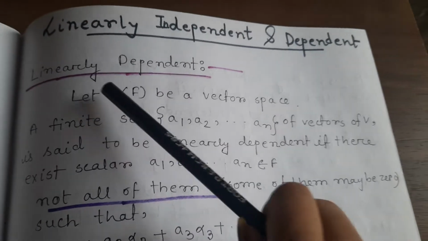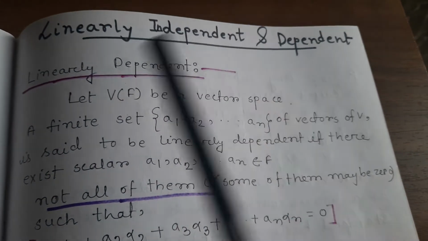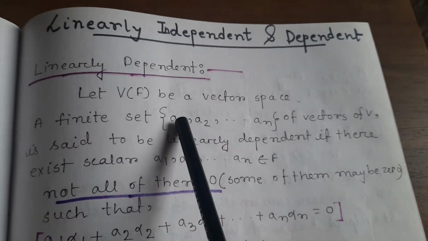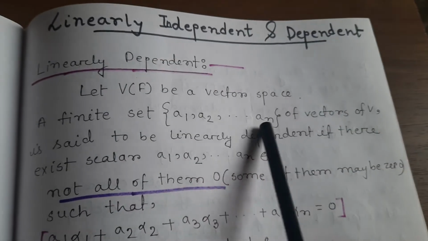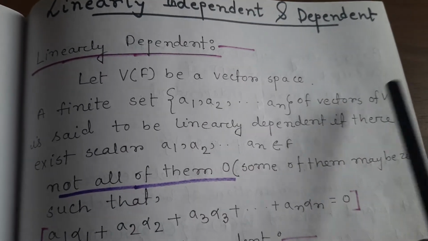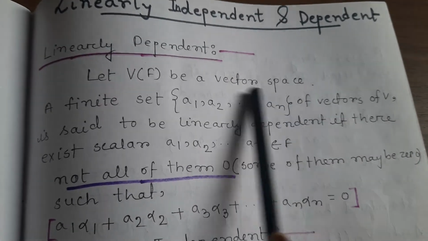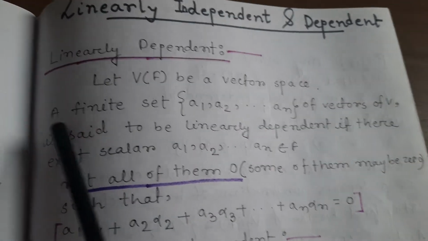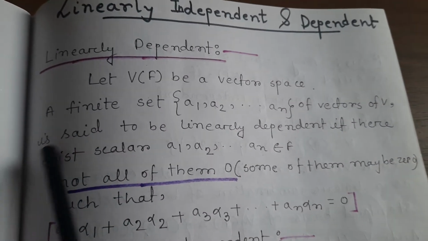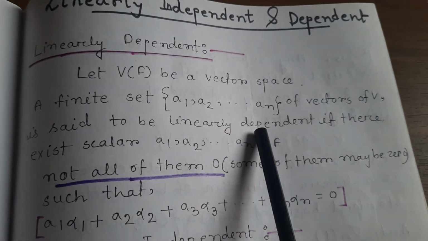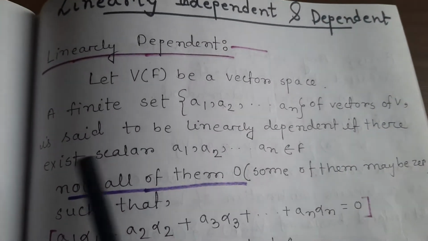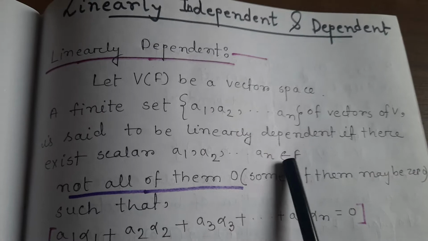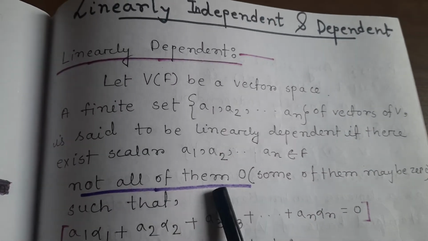Let V(F) be a vector space. That means V is a vector space over the field F. If a finite set a1, a2, an of vectors of V, these are the vectors of the vector space V, this finite set is said to be linearly dependent if there exist scalars a1, a2, an belonging to F, not all of them 0.